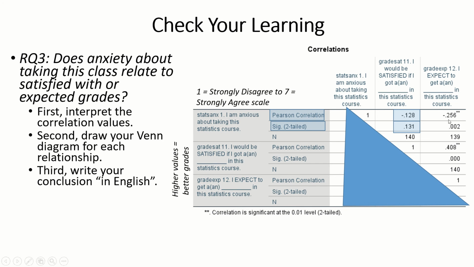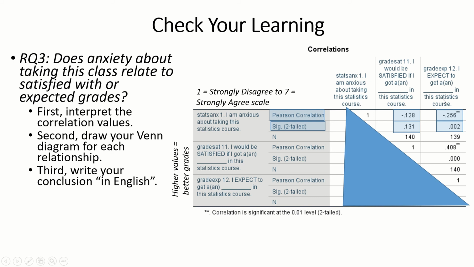And now we have stats anxiety and expected grade. Here we have a negative correlation, negative 0.256, or negative 0.26 if we round to 2 decimals. And the p-value for this correlation is 0.002. So we have a significant negative correlation between stats anxiety and expected grade. And according to Cohen's guidelines, this would be a moderate correlation, a moderate relationship here. Not weak, not strong, but moderate since it's between 0.2 and 0.39 when taking the absolute value.